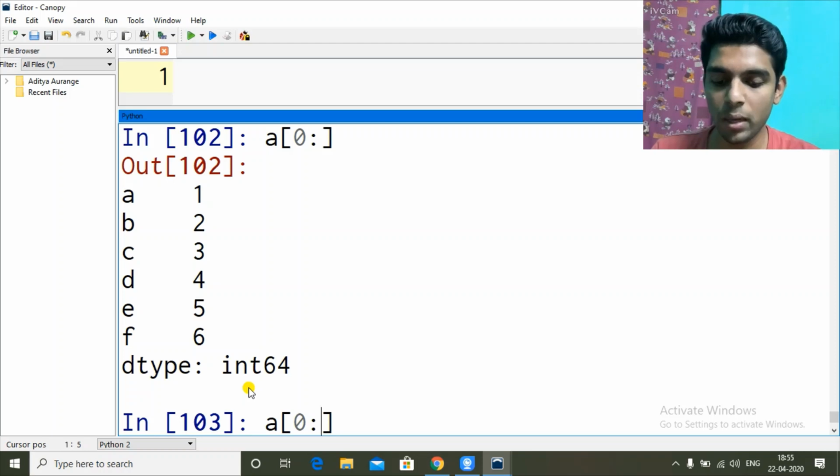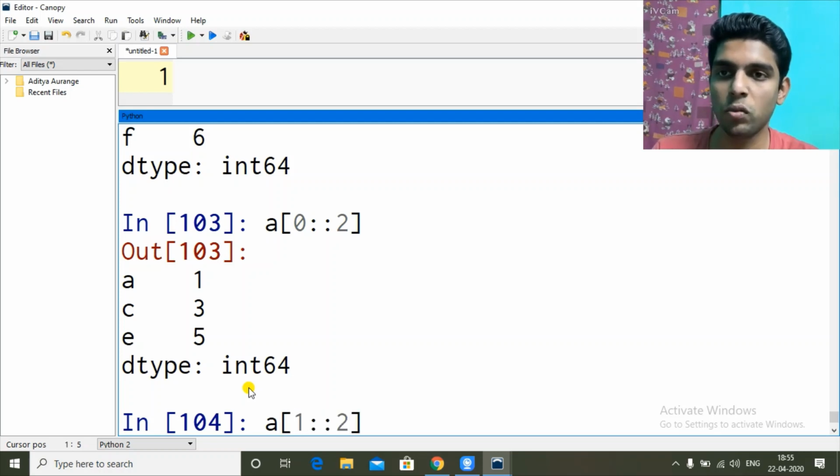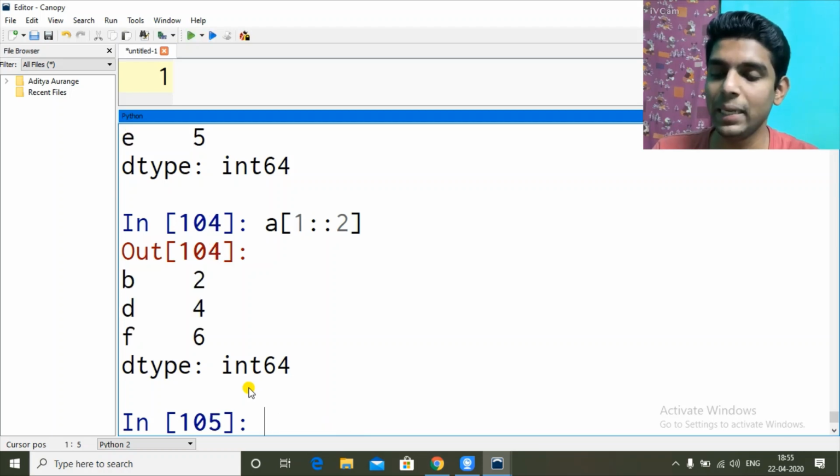I can do stepping also. So if I give 2 alternate values, I will get beginning from 0. So A, C, E. Okay. So if I give 1, so from first value B, then next 2 steps, B, skipping C, D, then skipping E, going to F.